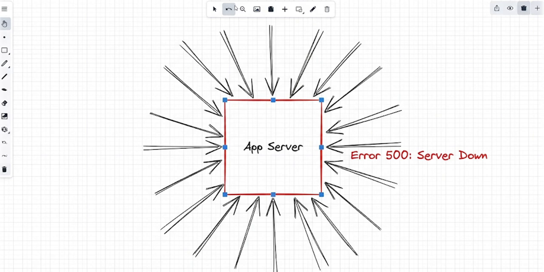The first rule of scaling is simple: never rely on one giant machine, don't rely on only one thing. Instead of making one server bigger, we use horizontal scaling. We deploy multiple cheap servers running the exact same backend code. But how will users know which server to talk to? Enter the load balancer. Hope you guys are getting it.